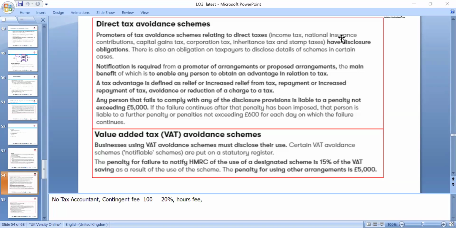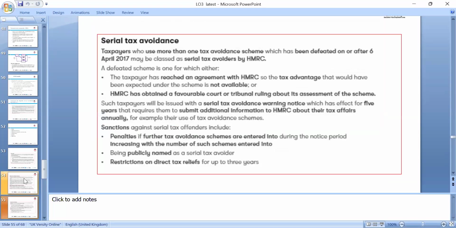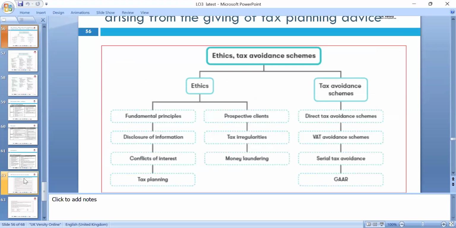Of course, VAT schemes: we discussed different VAT schemes in lesson one, annual accounting, cash accounting, and various others. We need to look at the previous rate, and now it's 20%, so we need to look at which year we fall in. Real tax avoidance can lead to a number of consequences: the advantages expected under the tax may not be available, HMRC may obtain a favorable court or tribunal ruling, and penalties and damages can follow.